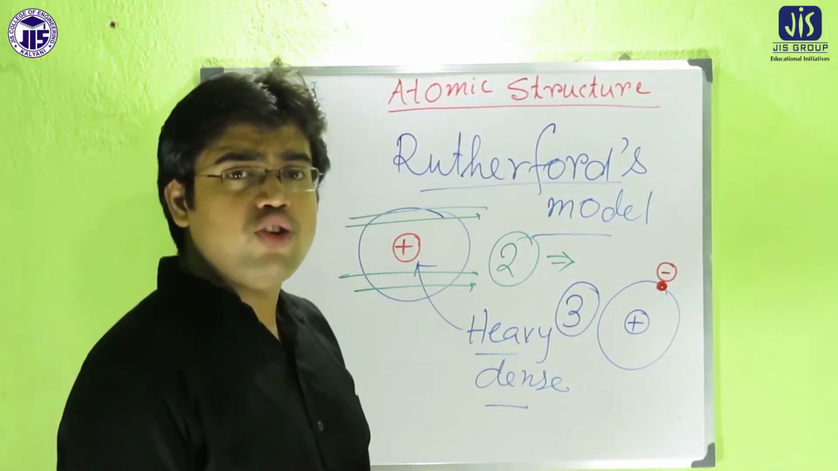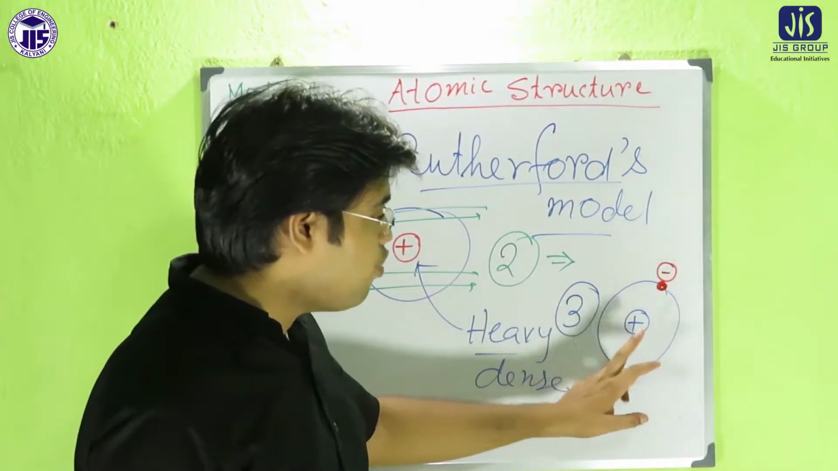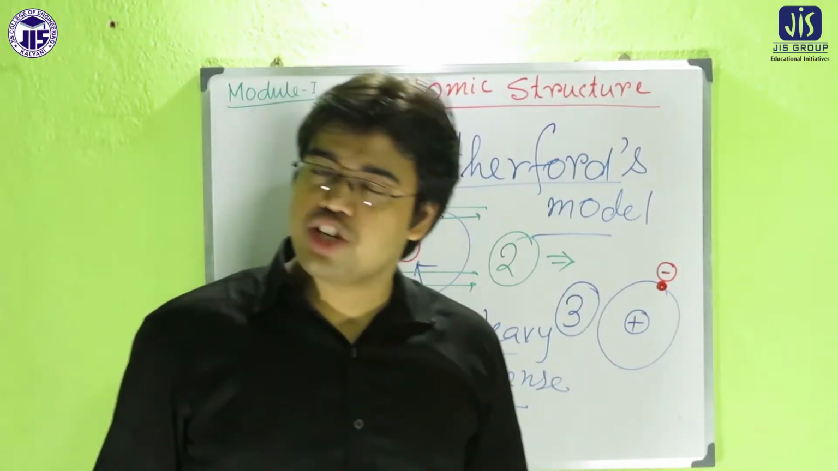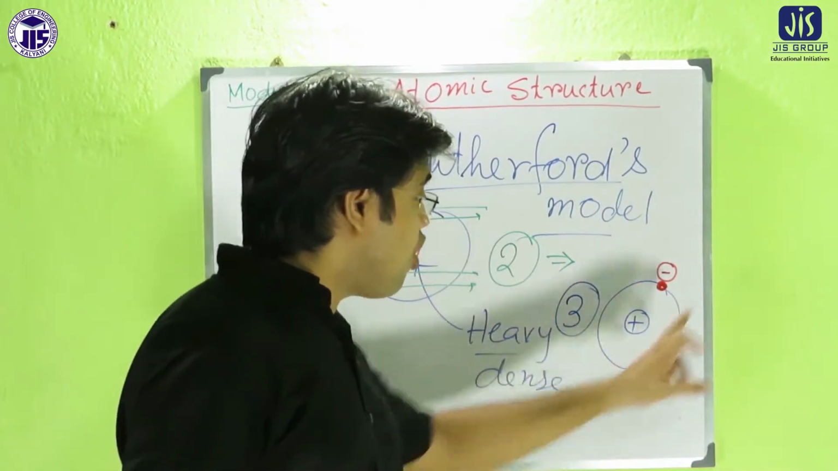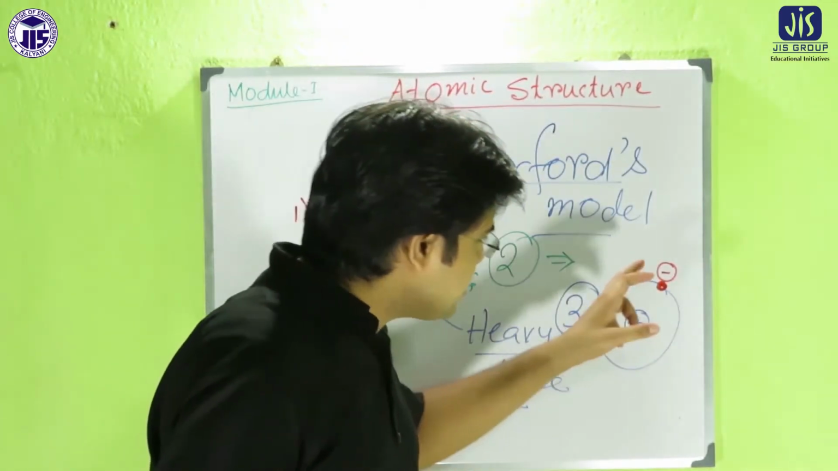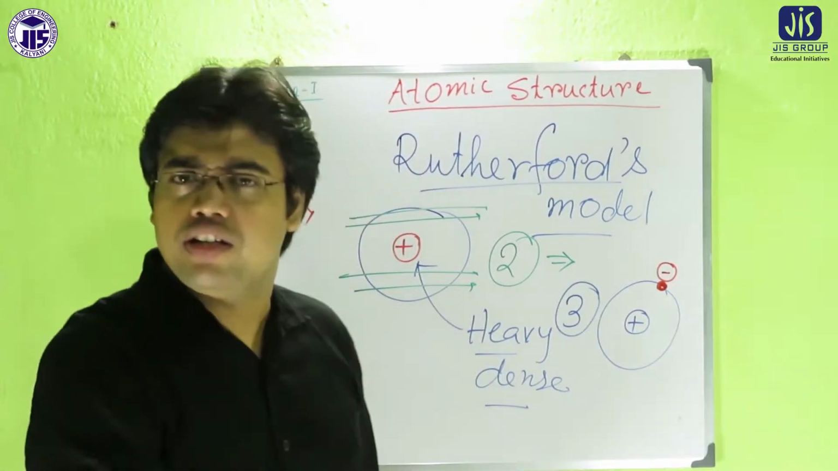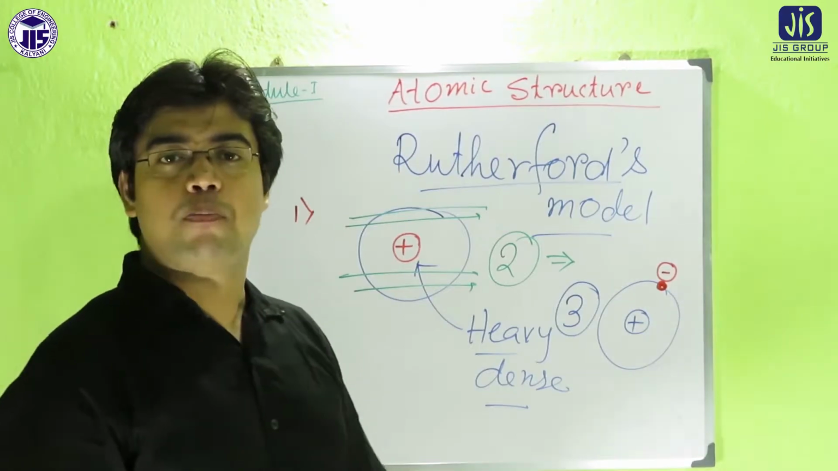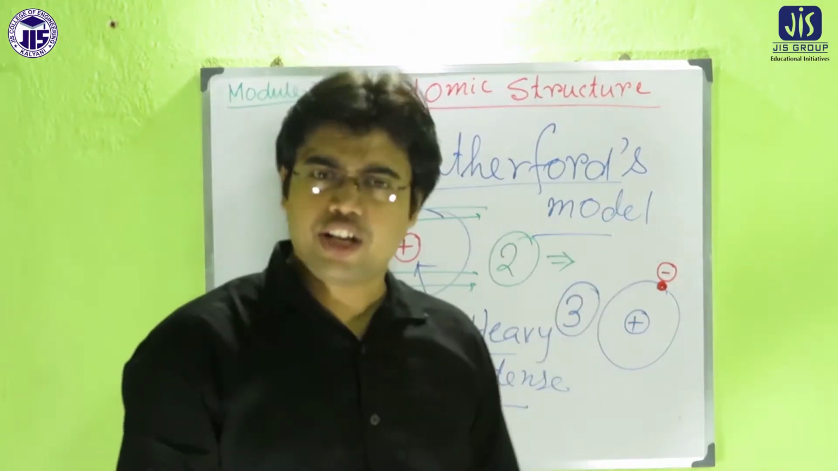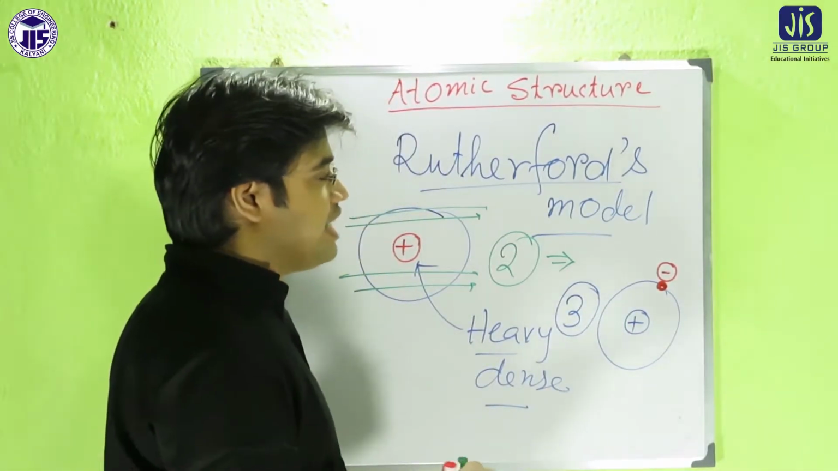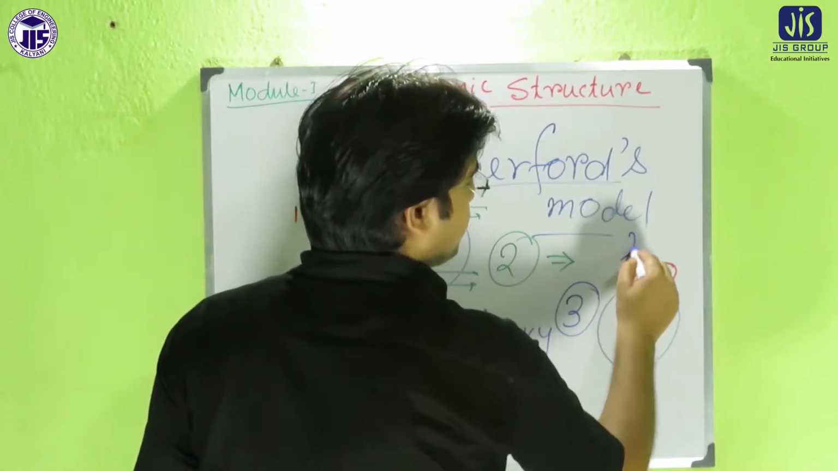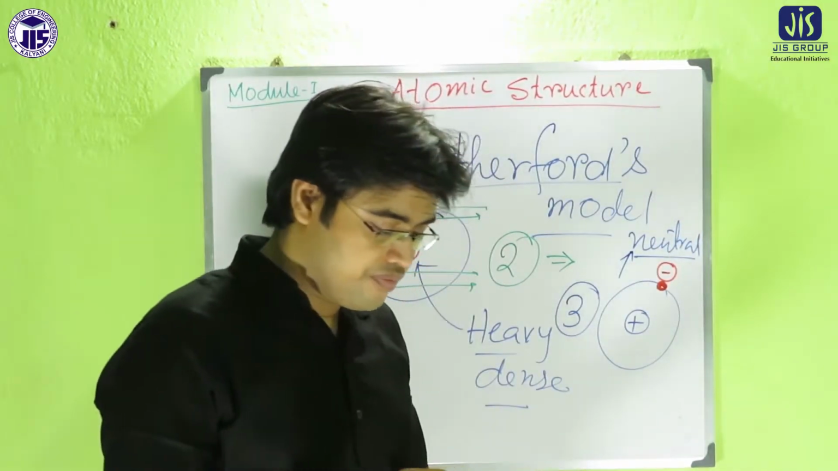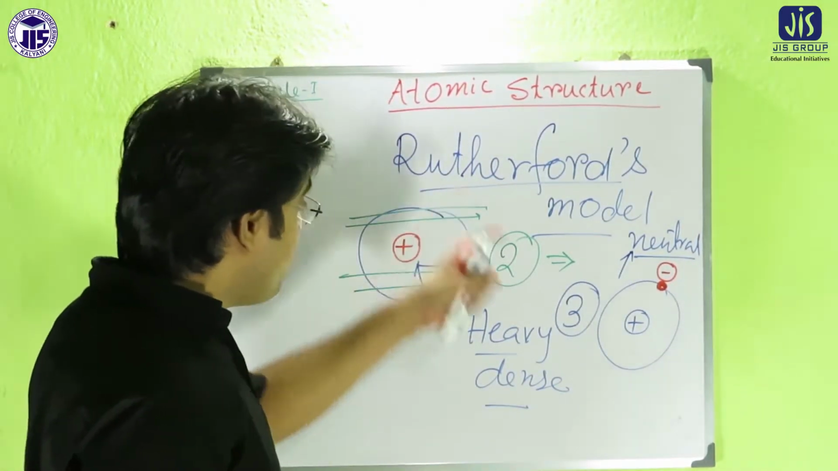So already Rutherford told that in the center there is a heavy dense nucleus, and that nucleus carries positive charge. Now electrons revolve around the nucleus and carry negative charge. And according to Rutherford, the total amount of negative charge and the total amount of positive charge are exactly equal, and that's why we are getting a neutral atom. So these are the 3 main postulates.